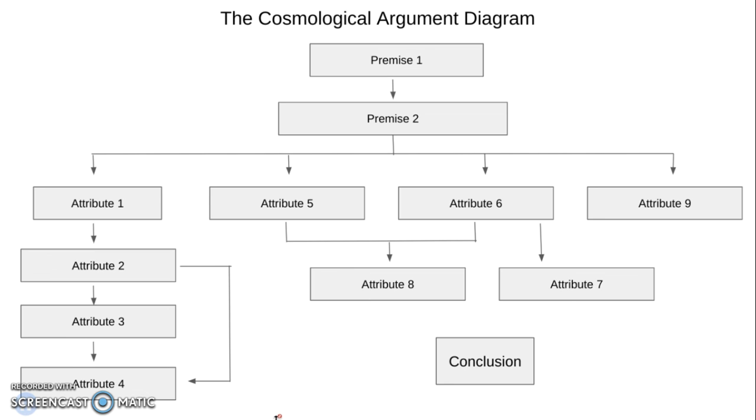This is the format that these videos will take. We have premise 1 leading to premise 2, which leads to the existence of something that must have certain attributes, which are used to make our conclusion. The reason I included this is because in philosophy, it's super easy to lose sight of the big picture. So that doesn't happen, after each step in my reasoning, I'll show an updated version of this diagram.